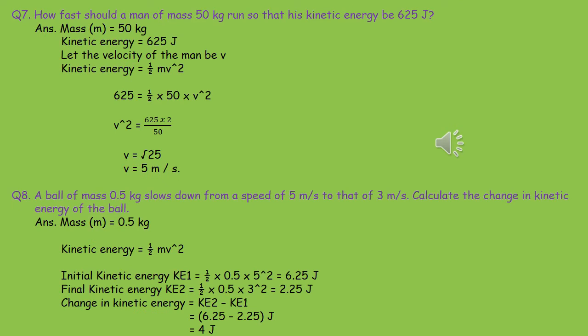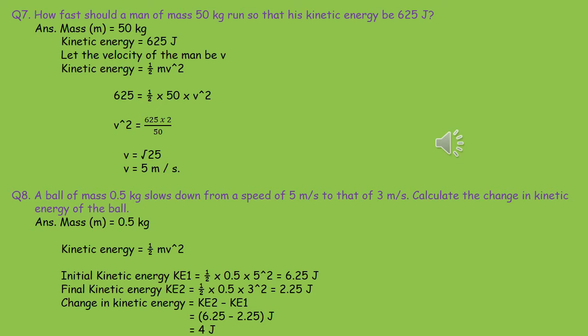Question number 7. How fast should a man of mass 50 kg run so that his kinetic energy will be 625 joule? Mass m is equal to 50 kg. Kinetic energy is 625 joule. Let the velocity of the man be v. So kinetic energy is equal to half mv square. Replace the values.